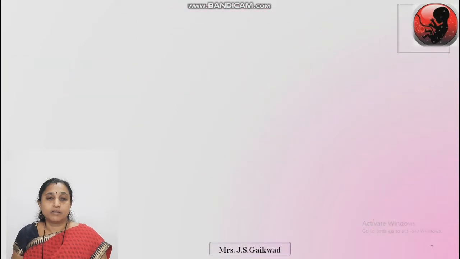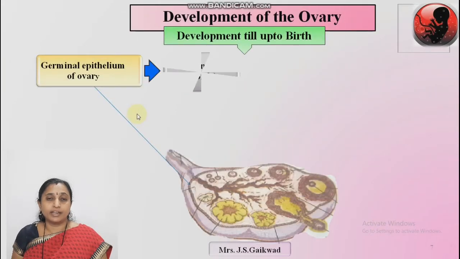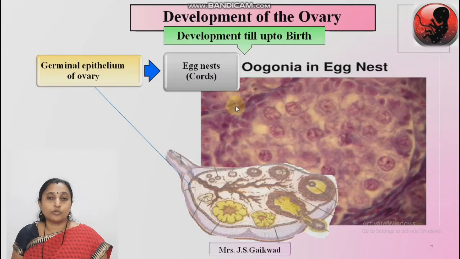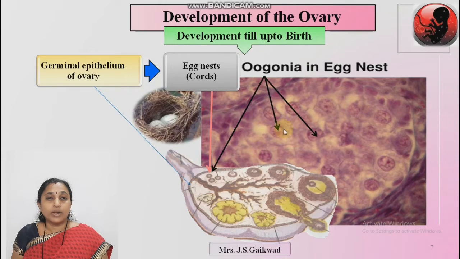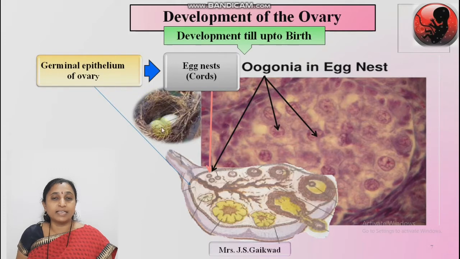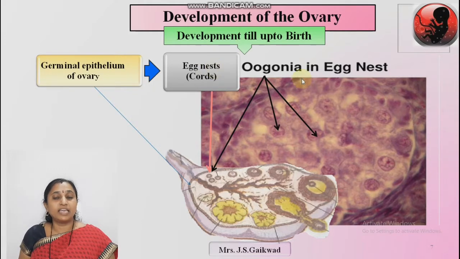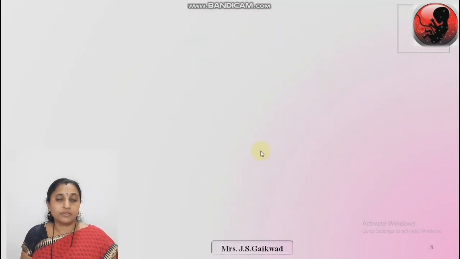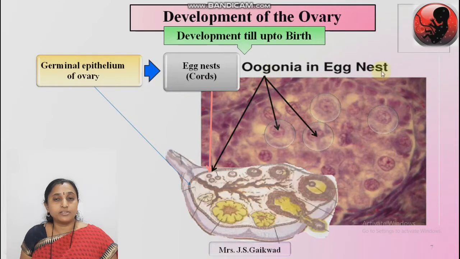Next slide. Egg nest. We studied the egg nest in detail. Here is the image of the microscopic slide. Germinal epithelium of the ovary undergoes mitotic division and forms the egg nest or cords. These are the groups of oogonia. Why the term egg nest? See here the bird eggs which are present in a nest; like this, egg nest. Oogonia in the egg nest; here circles are shown. There are oogonia in the egg nest. This is the microscopic slide.